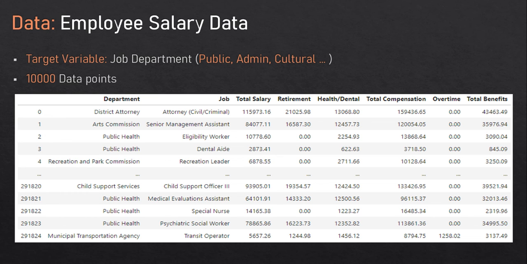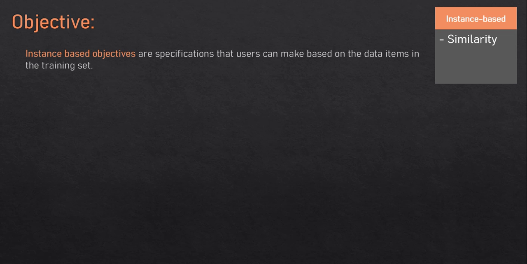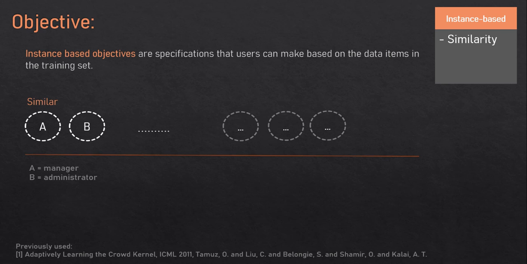To understand these objectives, consider the employee salary dataset from the city of San Francisco. Every row in the data is a job type, such as attorney or nurse. The data contains over 22 attributes, such as salary, dental benefits, overtime, etc. Instance-based objectives are specifications that users can make based on the data items in the training set. The similarity constraint captures the degree of similarity or difference between data items. In this data, a user may specify a set of similar job types, say a manager or an administrator, and in doing so, the user may expect them to be predicted in the same class.